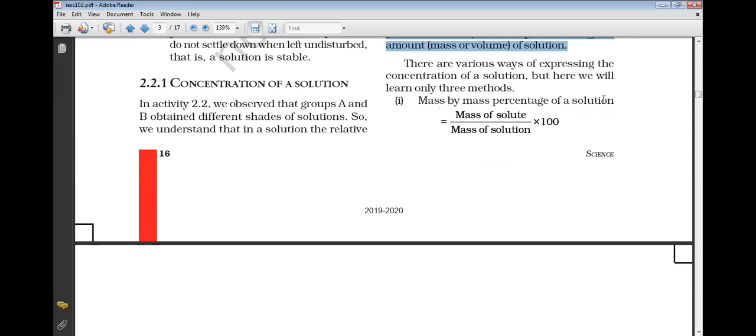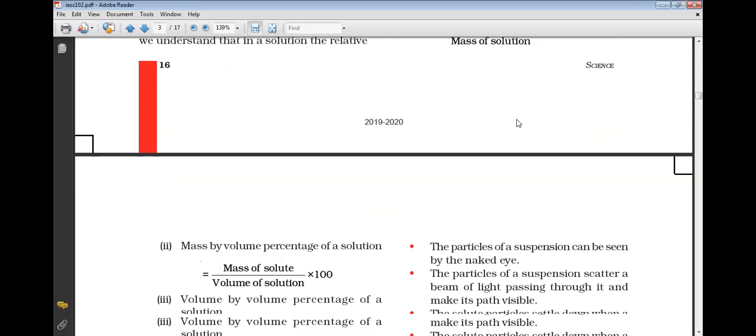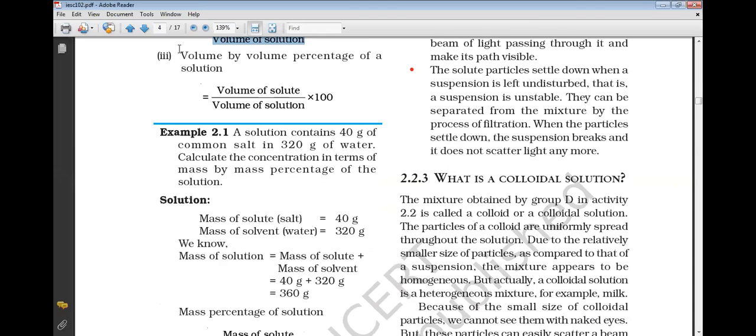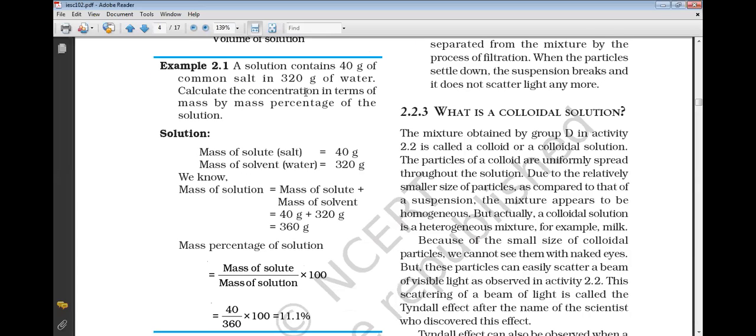The very first is mass by mass percentage: mass of solute divided by mass of solution. Then we have the mass by volume percentage method: mass of solute divided by volume of solution multiplied by 100. And then we have volume by volume percentage of solution: volume of solute divided by volume of solution multiplied by 100. So this we all studied. We also studied one example.